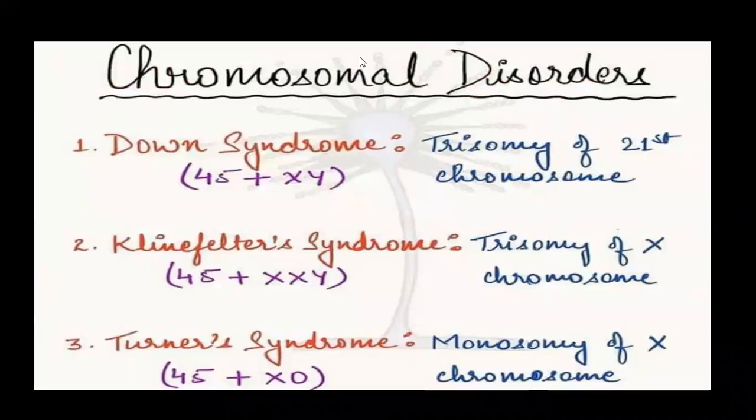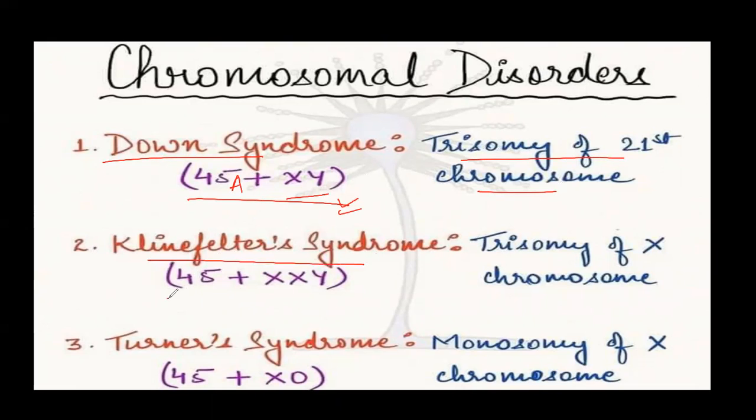Now we know that due to chromosomal disorders, there are certain diseases. So first is Down syndrome. Down syndrome is the trisomy of 21st chromosome, and this is 45 autosomes plus XY sex chromosomes. Next is Klinefelter syndrome, which is represented by 44 autosomes plus XXY.